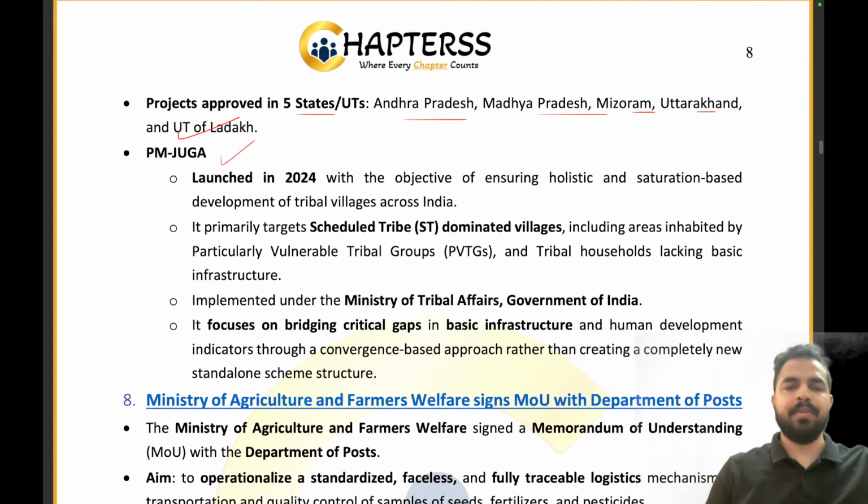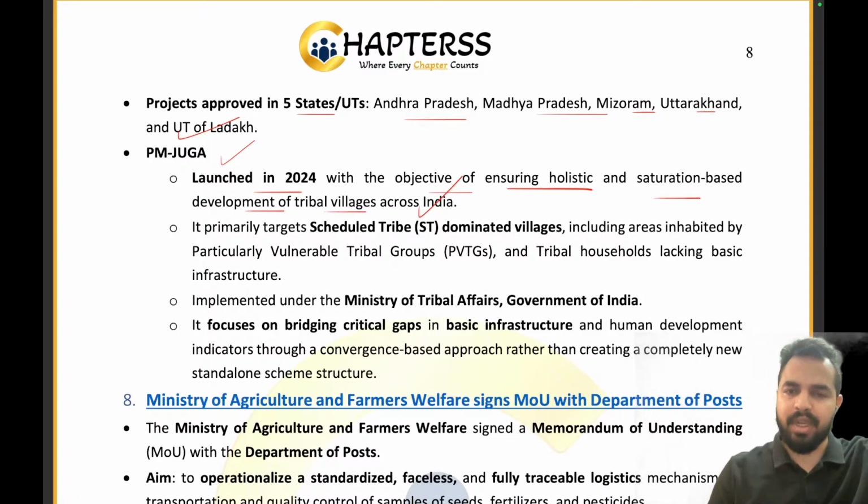Now, when it comes to the Pradhan Mantri Janjatiya Abhiyan, that was launched in 2024 with the objective of ensuring holistic and saturation-based development of tribal villages across India. It primarily targets scheduled tribe-dominated villages, including areas inhabited by particularly vulnerable tribal groups and tribal households lacking basic infrastructure. Implemented under the Ministry of Tribal Affairs, it focuses on bridging critical gaps in the basic infrastructure.